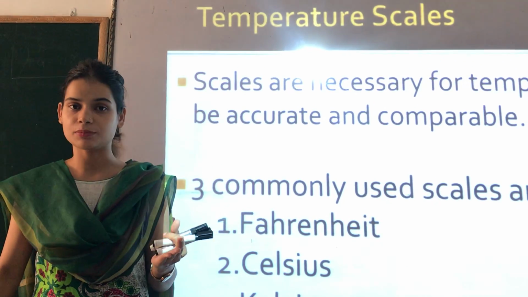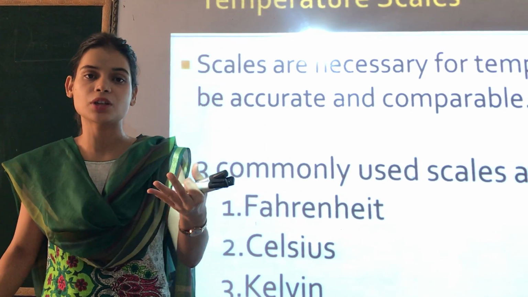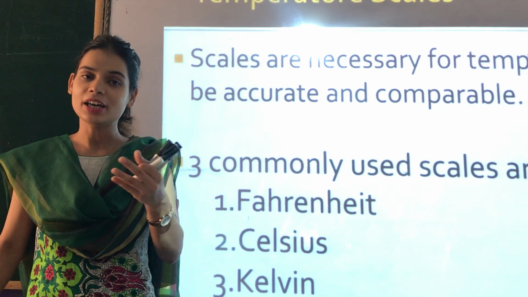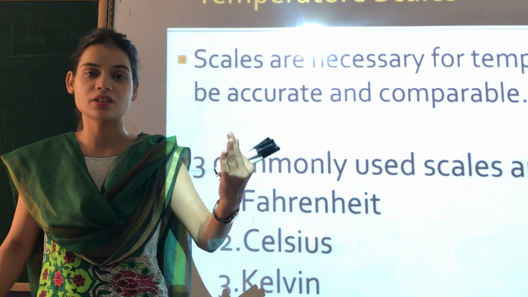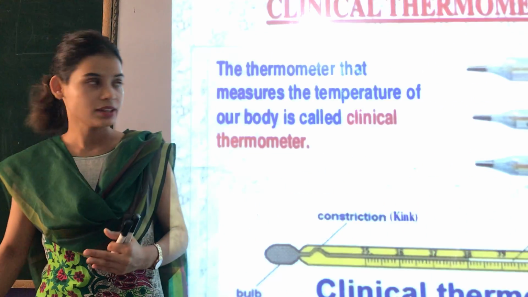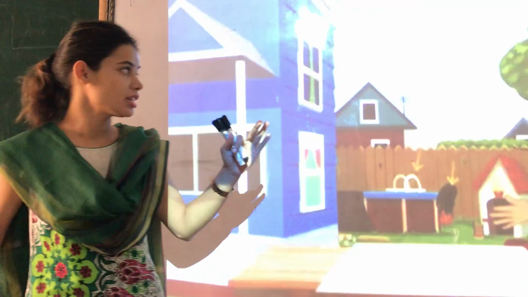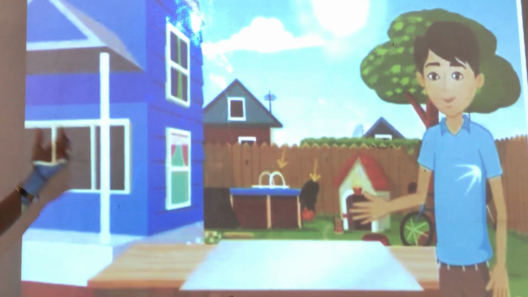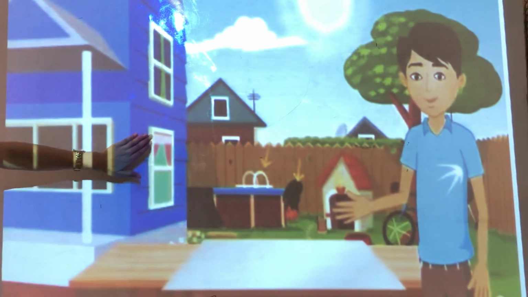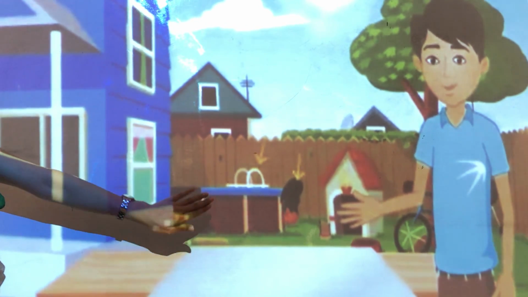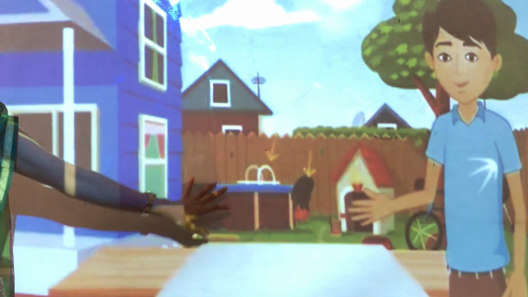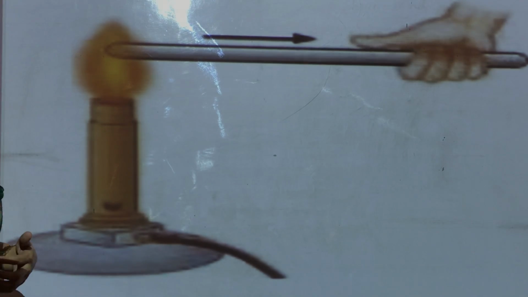Also, if you cook something, you keep that utensil on the burner, so the food cooks. Why? Because the heat transfers from one place to the other. Let's do an experiment: you keep any utensil in the sun. After some time you will notice that the utensil is quite hot because of this property of transfer of heat.